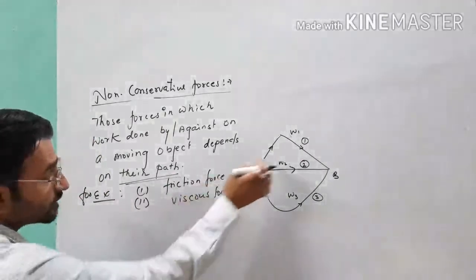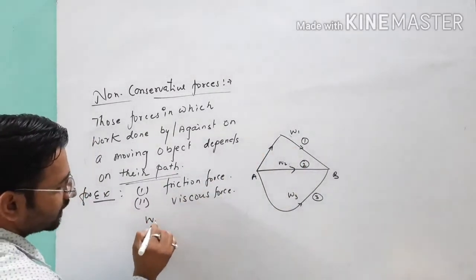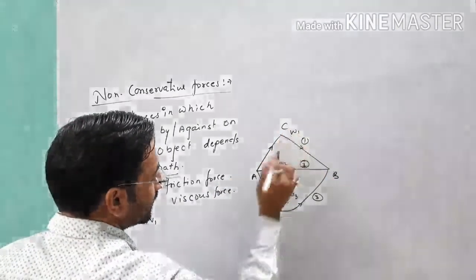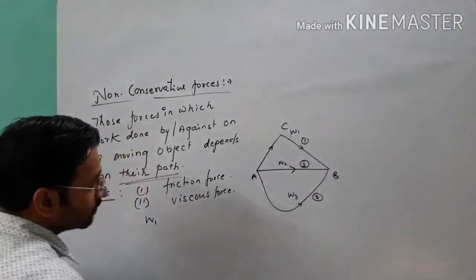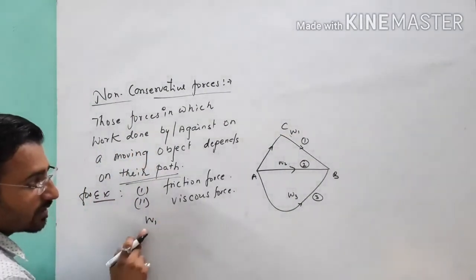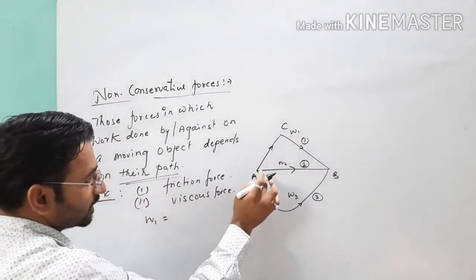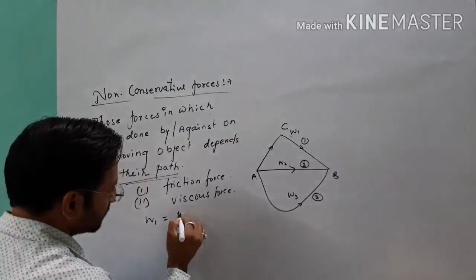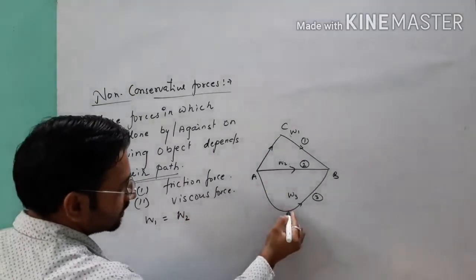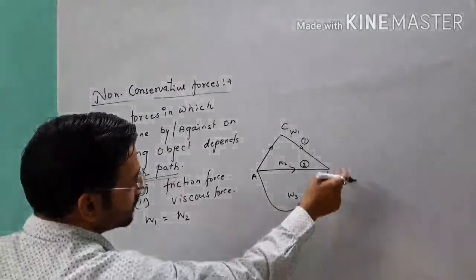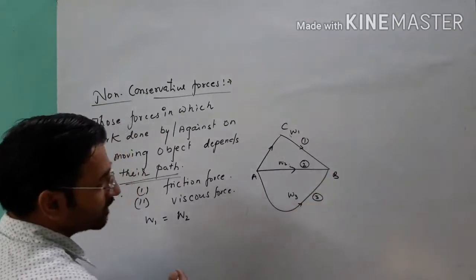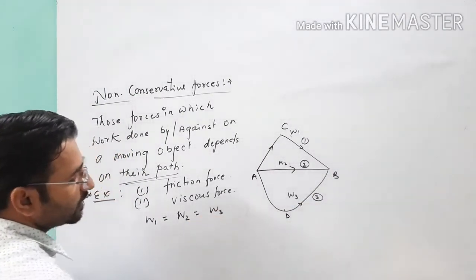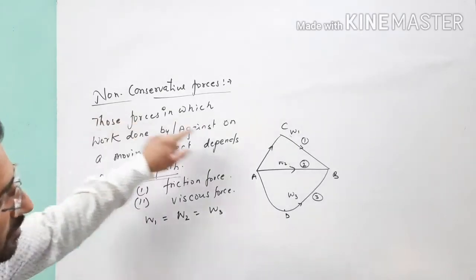So suppose W1 is the work done to carry the object from A to B by following the path A, C, B in front of you, and W2 is the work to carry the object along this straight path from A to B, and W3 is the work done along this curve from A to D to B. When we see the definition, it depends on the path.